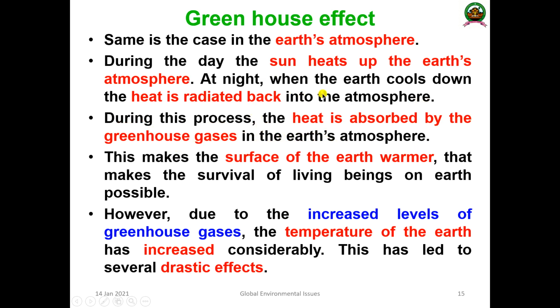When the earth cools down, the heat is radiated back. But when the heat is radiated back, there are a lot of gases, that is greenhouse gases, that absorb the heat, and this makes the surface of earth warmer, which makes the survival of the organisms and living beings on the earth possible.